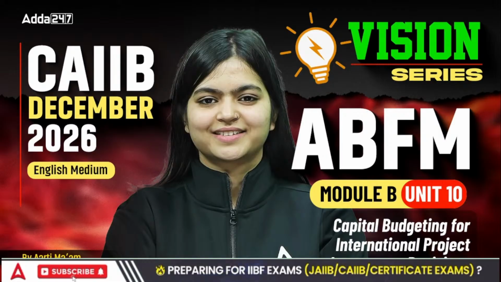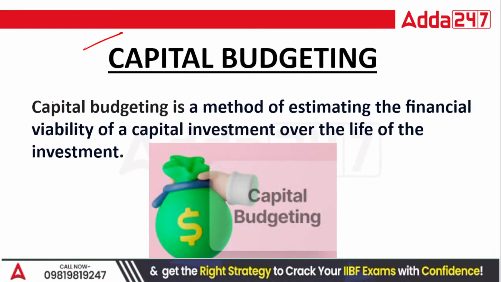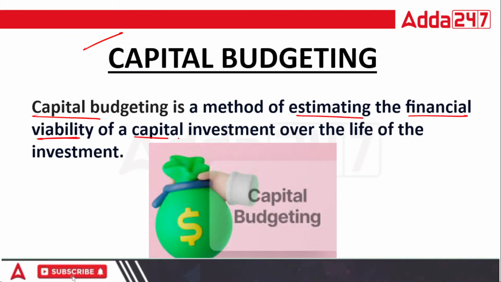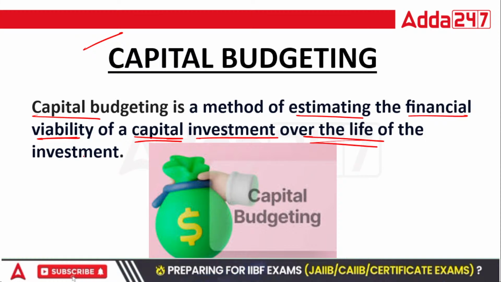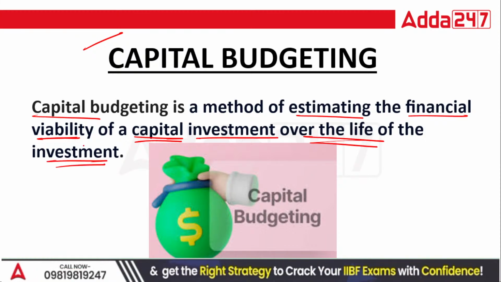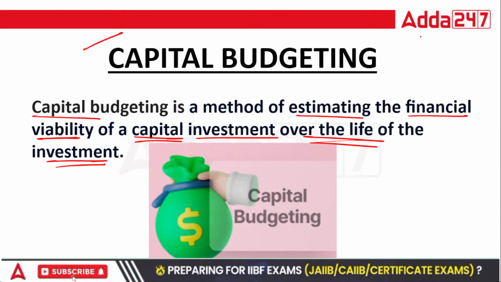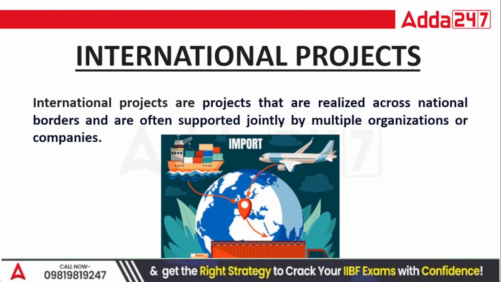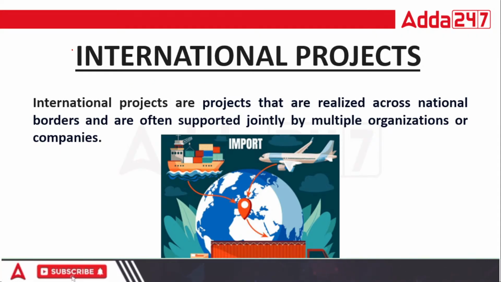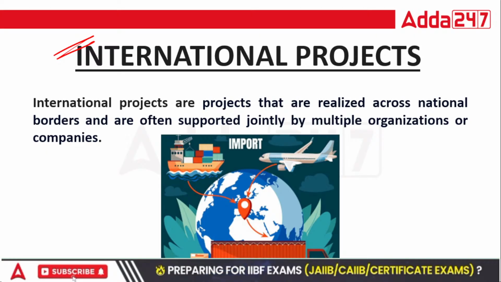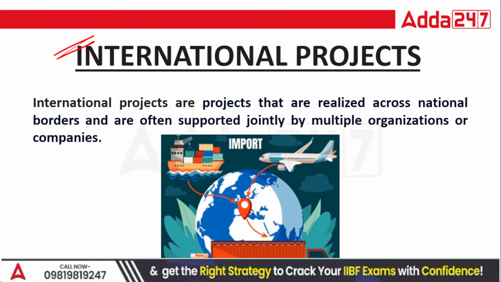So what is capital budgeting? It means estimating the financial viability of a capital investment over the life of the investment. Basically, if you want to start any business, what is the output, what is the income that you are going to generate by investing? That is about capital budgeting. But in this unit, this capital investment you are going to do internationally, across your domestic boundaries.